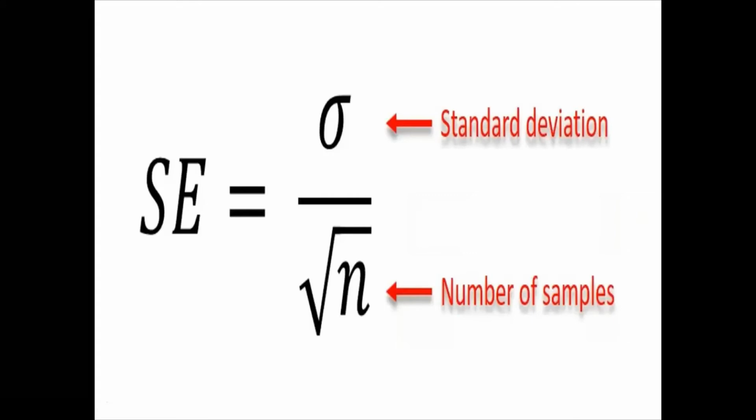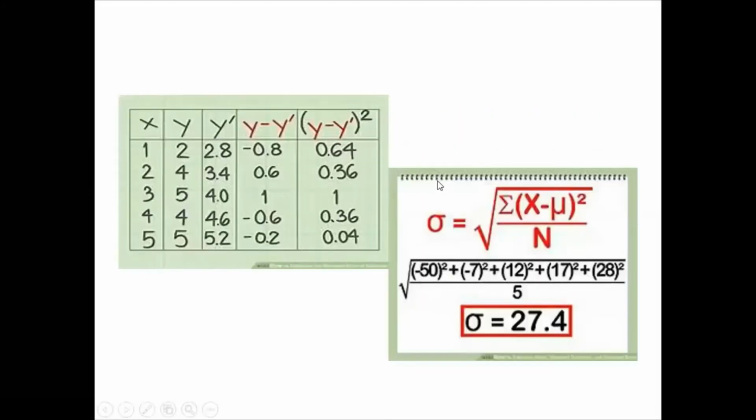This is the formula to calculate standard error. Standard error is nothing but standard deviation divided by the square root of n. By using this formula, we have to calculate standard error. And how to interpret standard error?